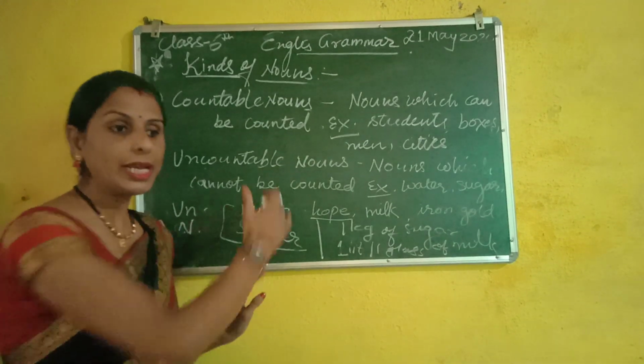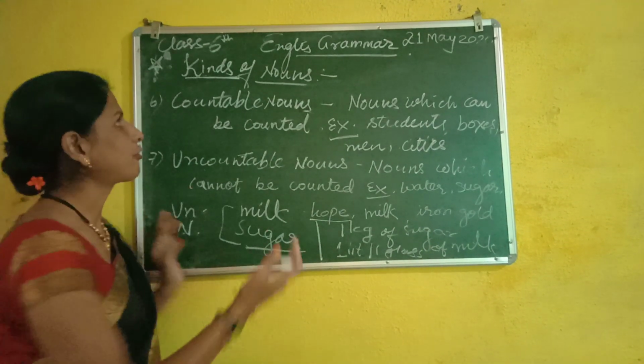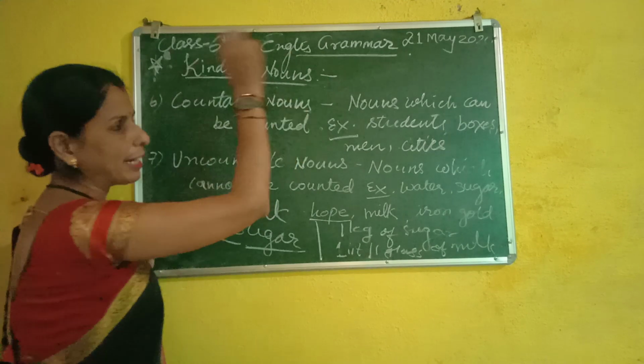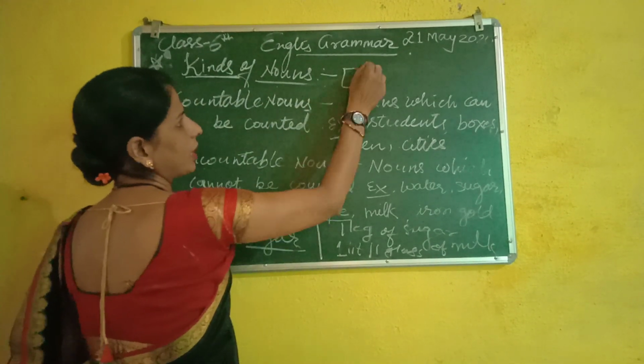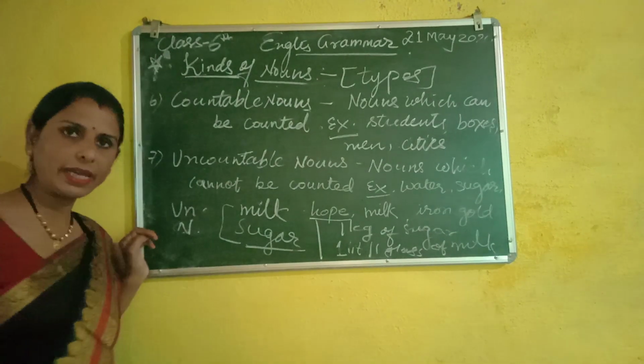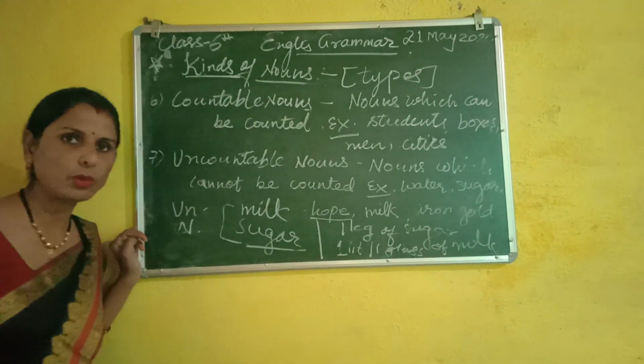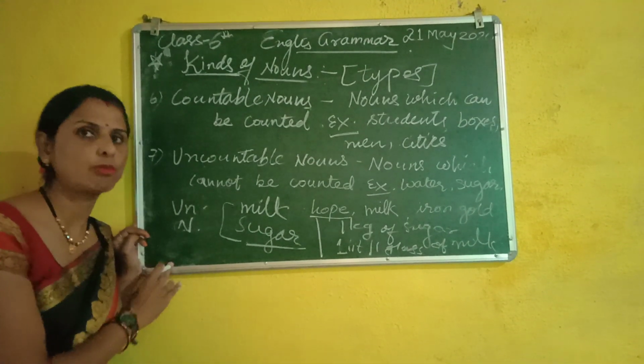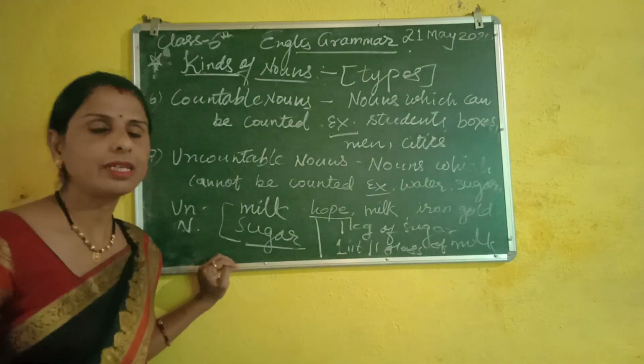So till here, the kinds of nouns are given in your book, under the first lesson. Till here the types of nouns you will read under the first lesson.